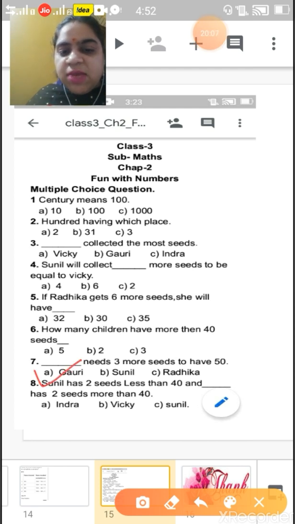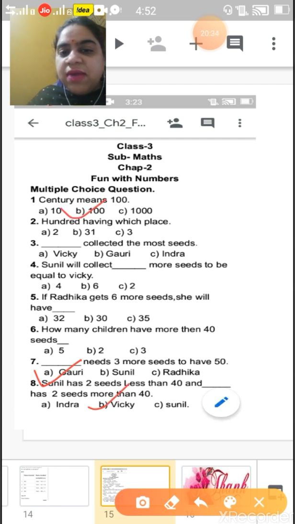Gauri needs 3 more seeds because she has 47. If we add 3, it will become 50. Now, last, Sunil has 2 seeds less than 40. He has 38 seeds. Who has 2 seeds more than 40? That is Vicky.